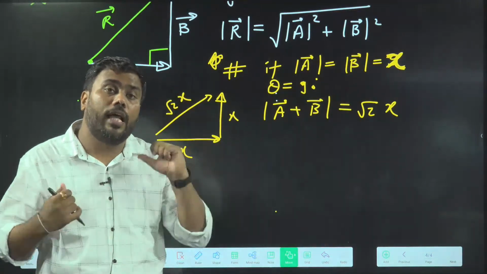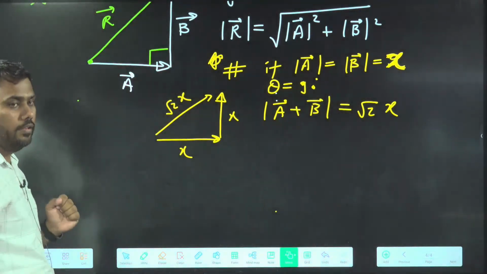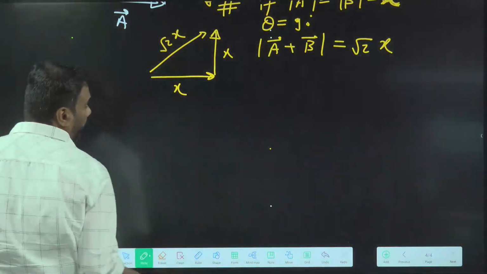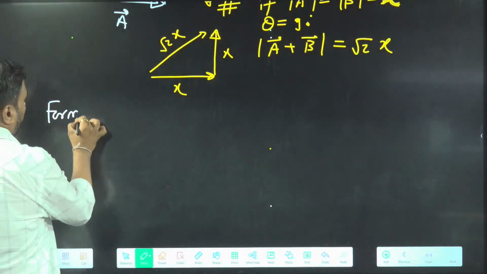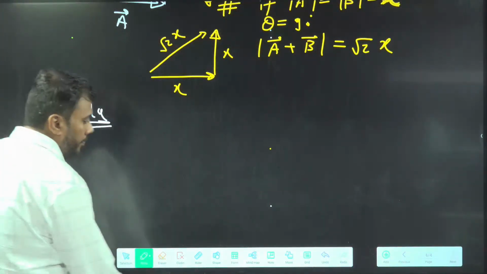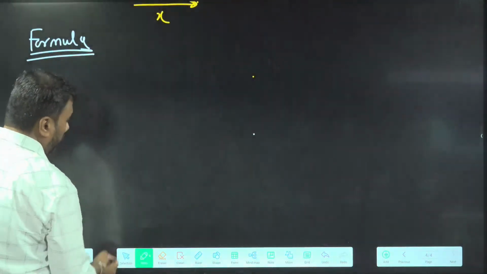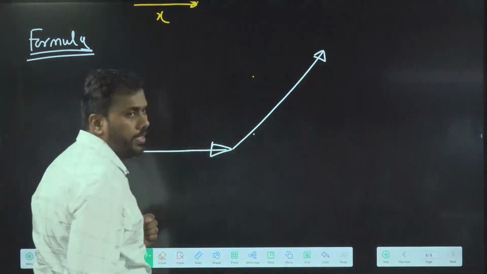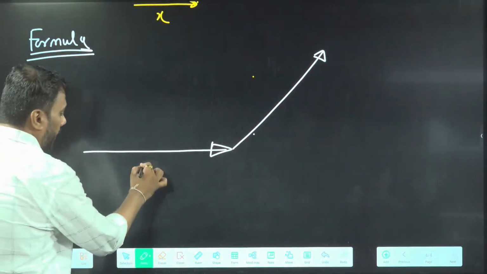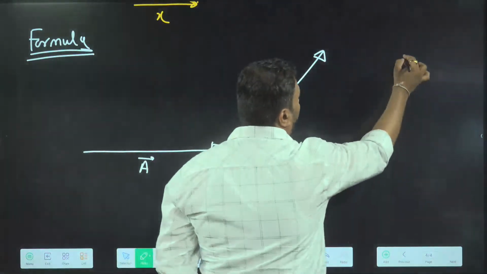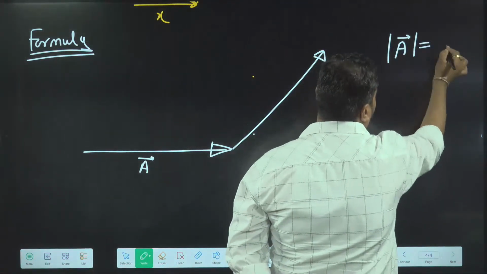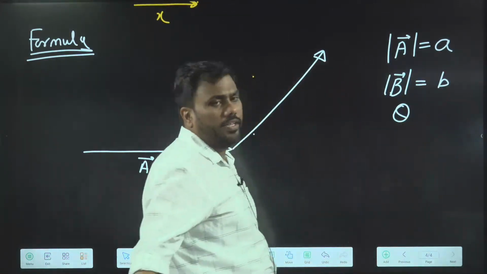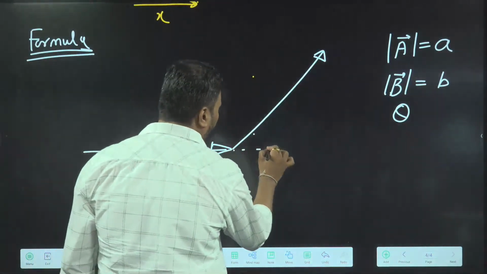But what will happen for the general situation, a general angle theta? Now we will discuss the formula. When two vectors are added, I will give you a formula to find the magnitude of the resultant. If this is the A vector, I am assuming the magnitude of the first vector is, let's say, small a. The magnitude of the second vector is, let's say, small b. And the angle between the vectors is theta.